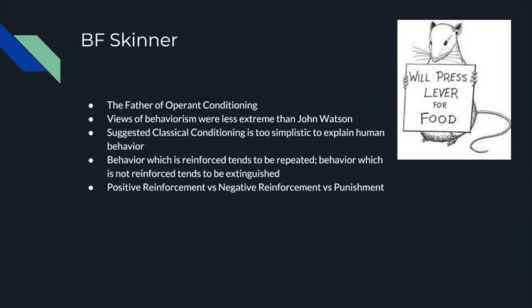B.F. Skinner was a prominent behaviorist in the 1930s and 1940s. Skinner is widely regarded as the father of operant conditioning. His views of the behaviorist theory were much less extreme than those proposed by Watson, and he accepted that genetics may have some role with behavior. He also suggested that the association principle in classical conditioning was too simple to explain human behavior.